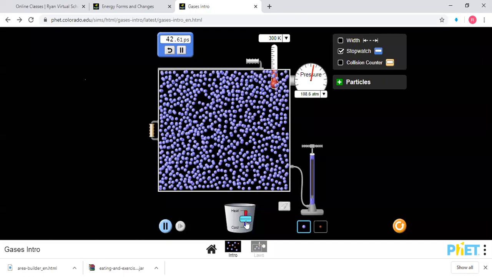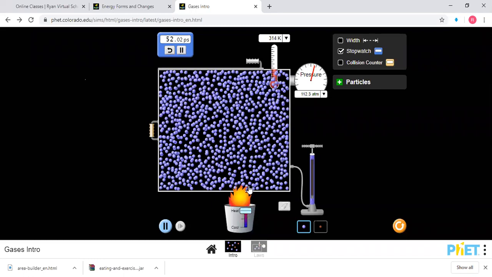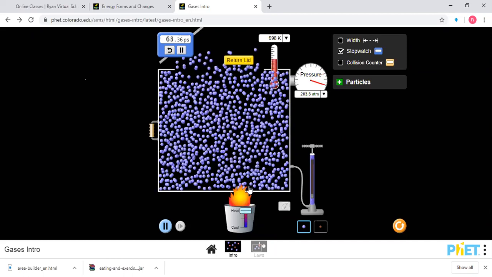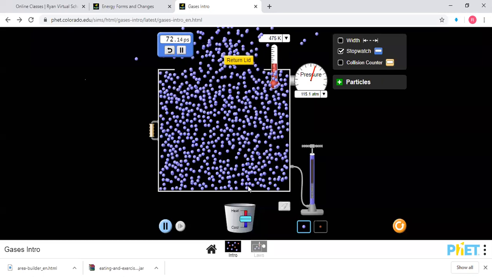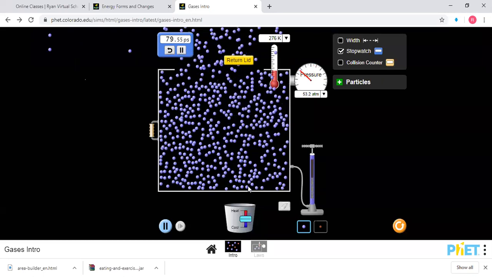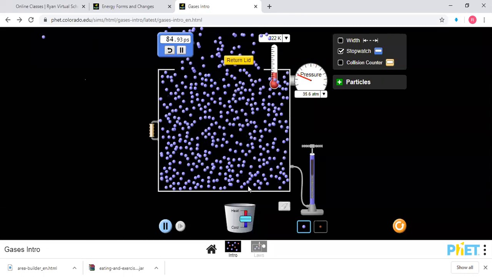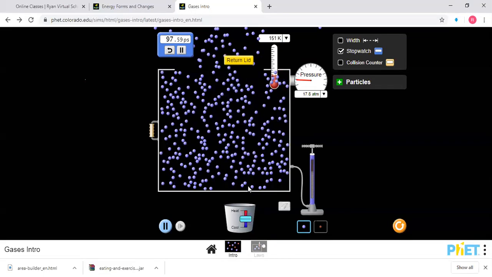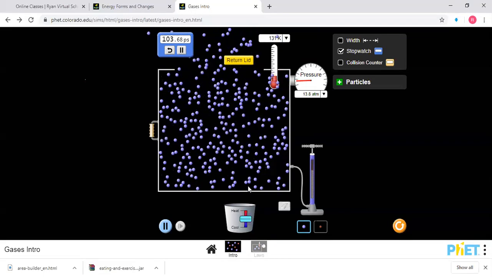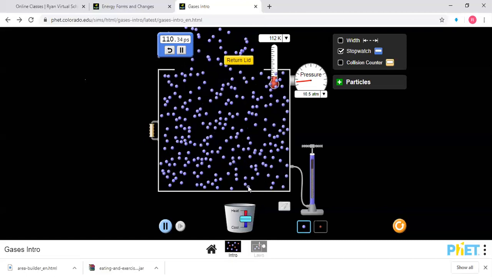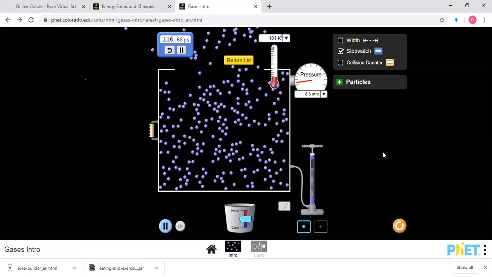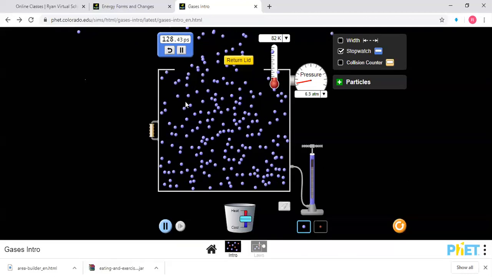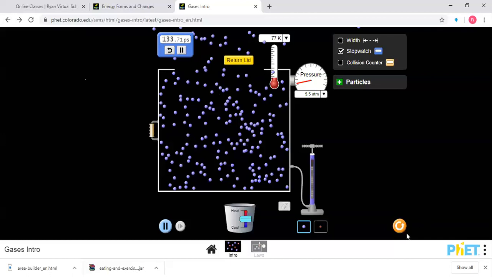Now I'm going to heat this. Now you see the pressure has increased and the lid has been opened. It broke. Same thing, when we are putting air inside a balloon, why do the balloons break after some point? If it gets more air, and also one more thing is the heat. When we are doing it with our mouth, the heat is getting in and the pressure increases and the balloon sometimes breaks.